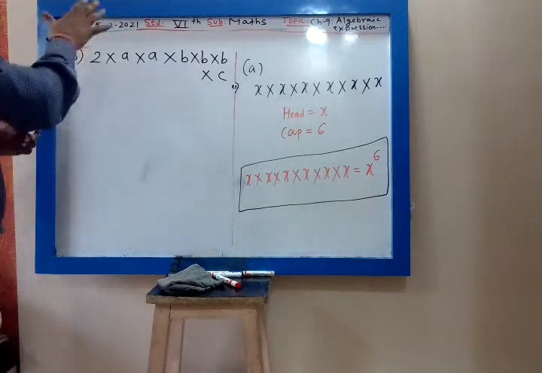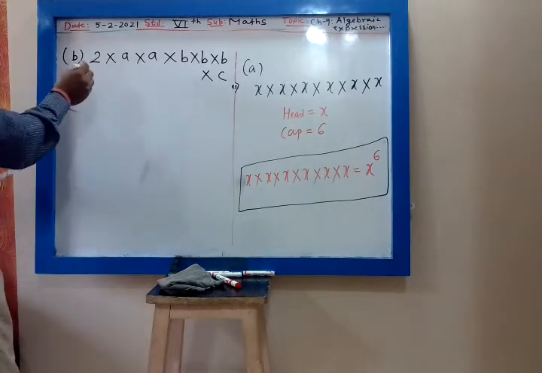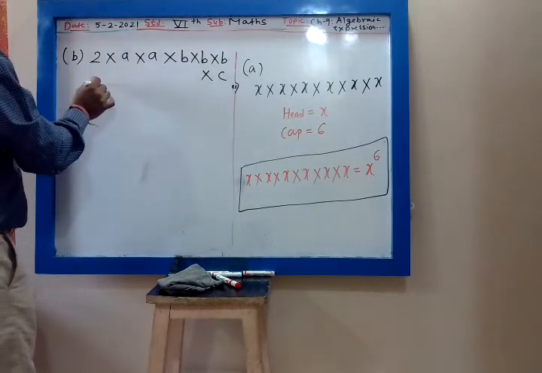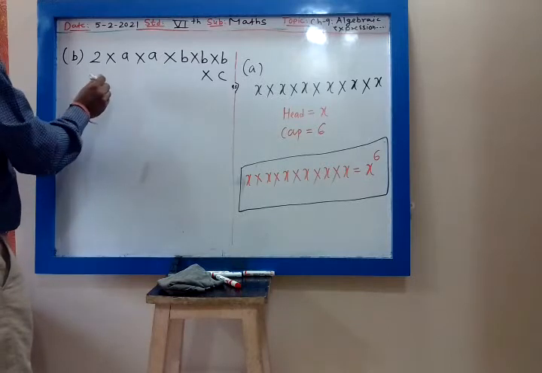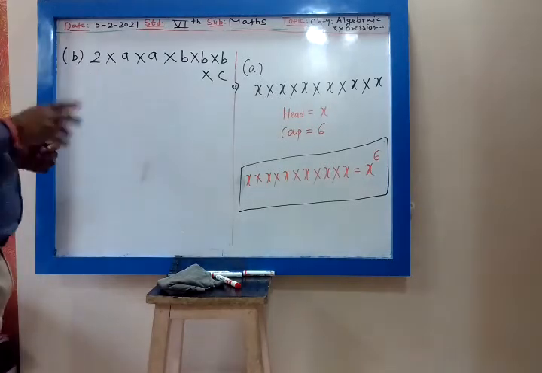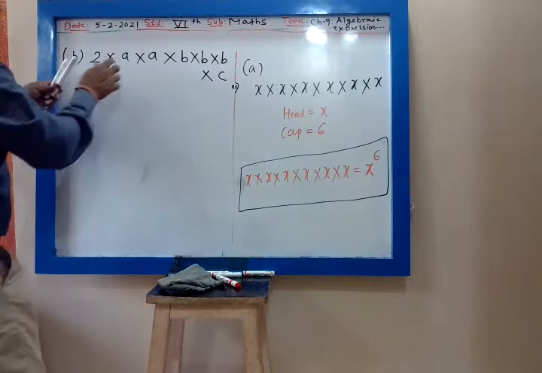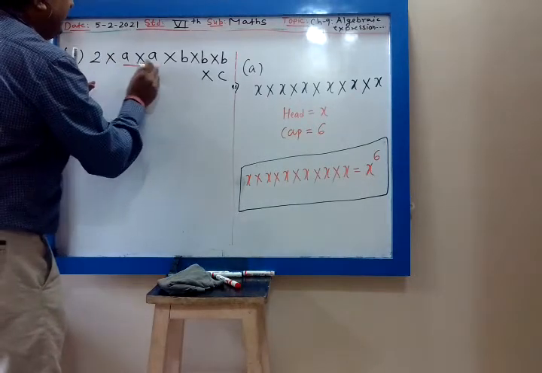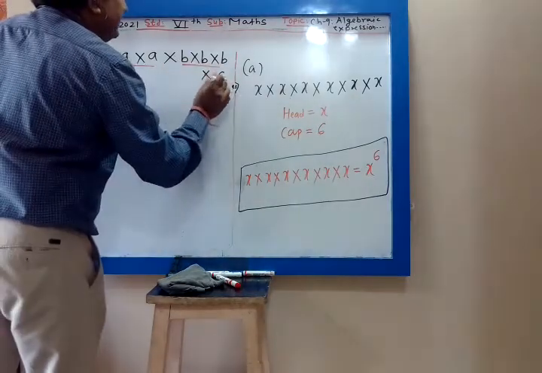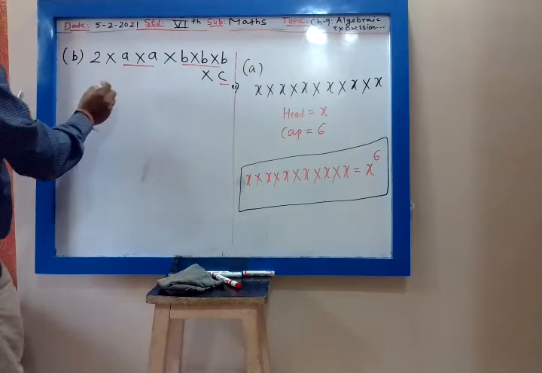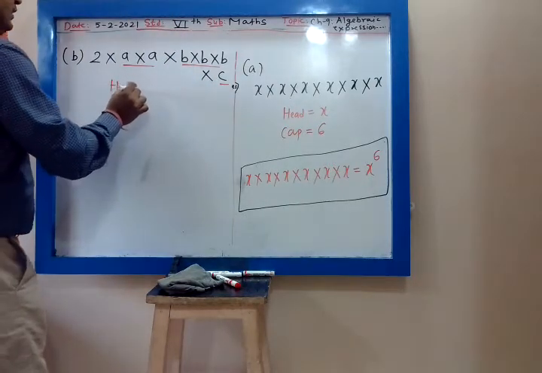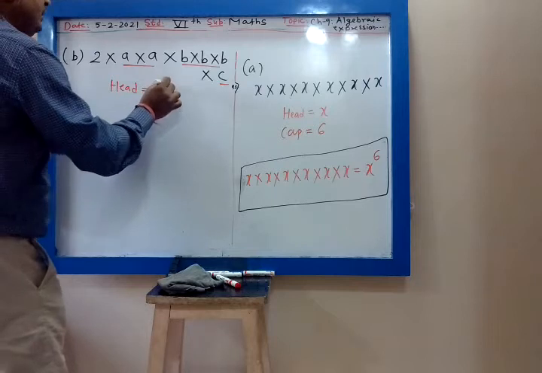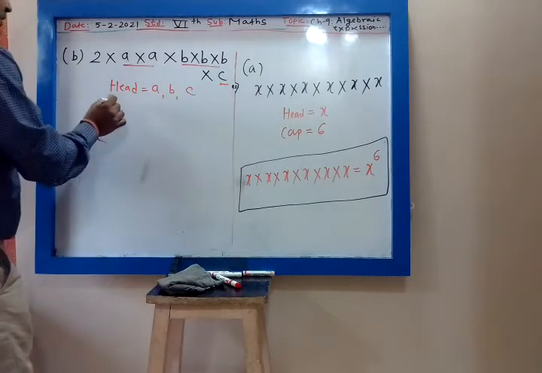Correct? Now let us see. My 2 is a number, so I will write 2 as it is. Now what are the heads? Here the heads are a, b and c. There are 3 heads.